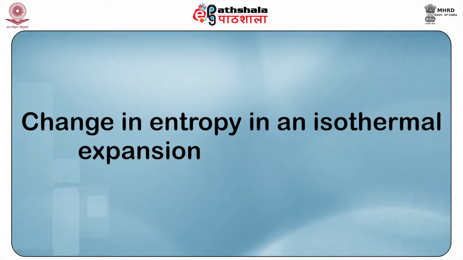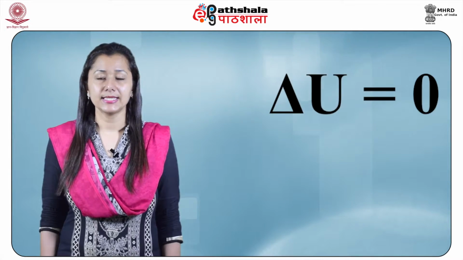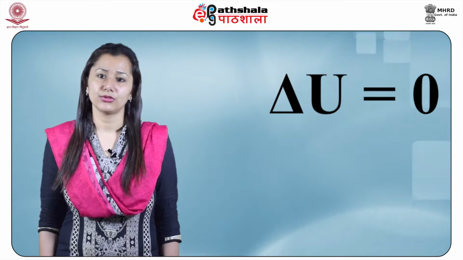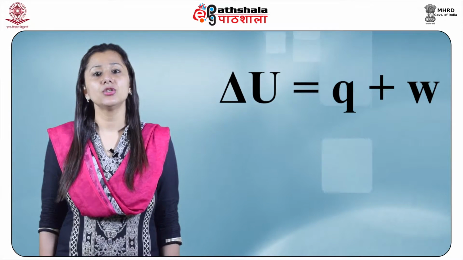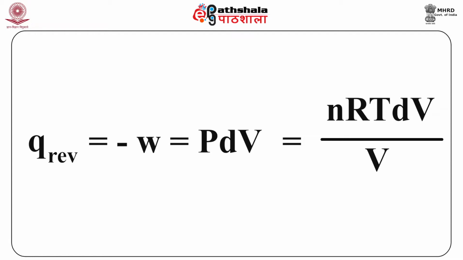First, we shall look at the change in entropy in an isothermal expansion of an ideal gas. When an ideal gas is expanded isothermally and reversibly, then the internal energy does not change. That is, delta U is equal to 0. Thus, from the first law of thermodynamics, that is delta U equals Q plus W, we get Q reversible is equal to minus W equals PdV equals nRT dV by V.